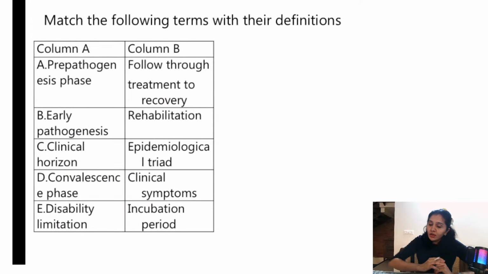Moving on to some of the questions which were asked in the last 5 years of INICET exams. Match the following terms with their definitions: pre-pathogenesis, early pathogenesis, clinical horizon, convalescence phase, and disability limitation. These are the options in column A. You need to match them with column B. Since it is a match the following, I will just be solving it because I can't see the comment section for this. Pre-pathogenesis phase is what? Epidemiological triad. You all agree with it? Early pathogenesis is incubation period. So what is incubation period, dear students? It is the time interval between the entry of the organism and the development of the first sign or symptom.